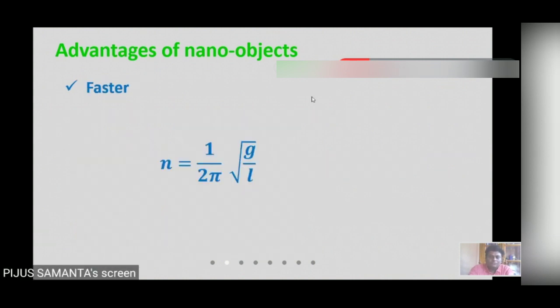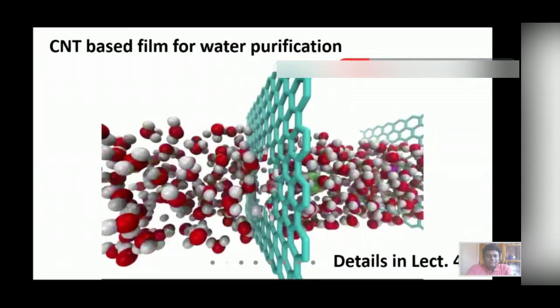Okay. So nano devices are faster, as you see. If we consider harmonic oscillators, the frequency is 1 by R, so 1 by length. So when we are considering nano devices, we are reducing the size so that the frequency response becomes higher. So now particles can switch the performance faster without changing any kind of signal. This will be discussed in the 5th lecture, nanoparticle based water purification.